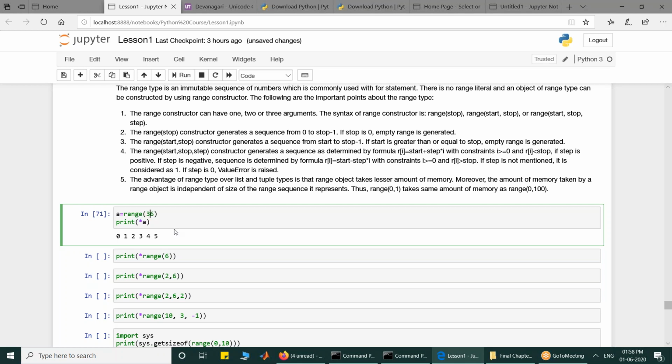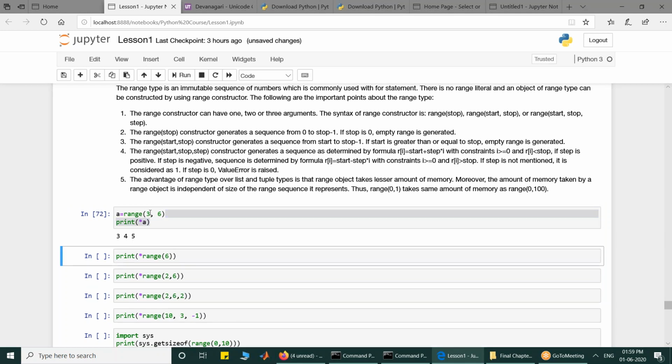Now you can modify it. If you give two values, one will be treated as start and the other as stop. So from 3 till 6 minus 1, it will create the sequence. So 3, 4, and 5 is what I am expecting, and 3, 4, and 5 is the output.